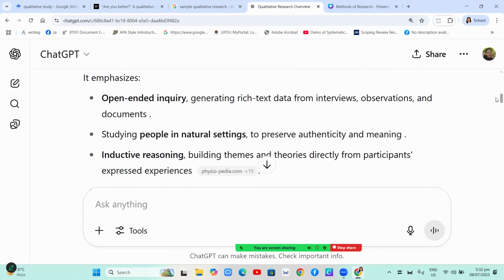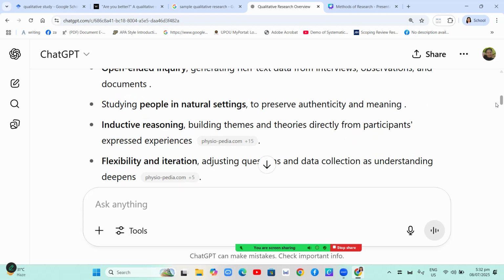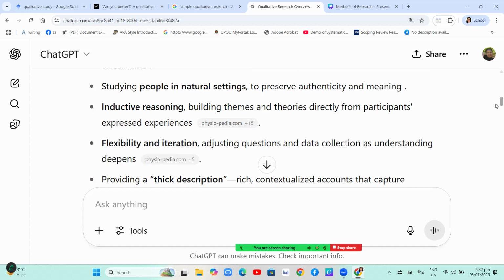So in qualitative study, it emphasizes open-ended inquiry, generating rich text data from interviews, observations, and documents. It also includes studying people in natural settings to preserve authenticity and meaning. Just like what I have said in my dissertation about the Manide tribe, I will select people who have knowledge about their indigenous science and technology, and I will study them and I will record them using notes and audio and video.